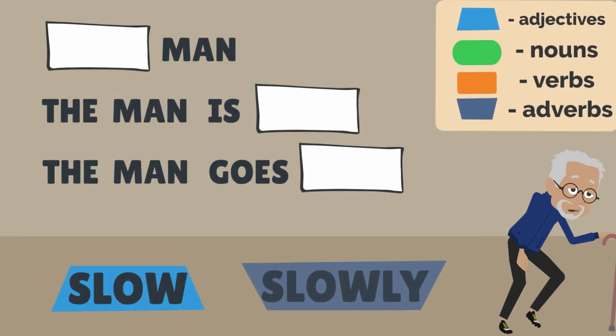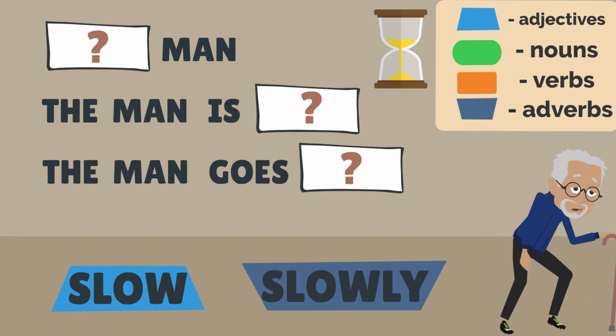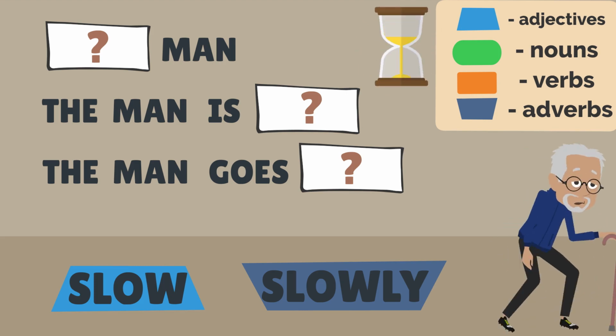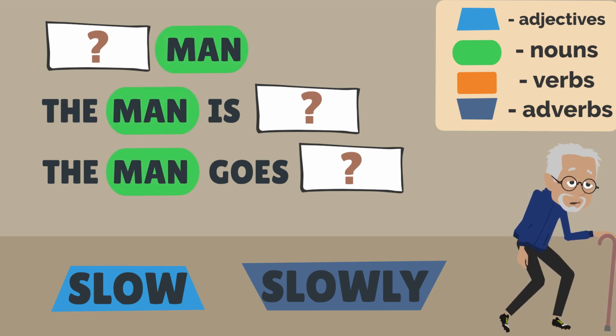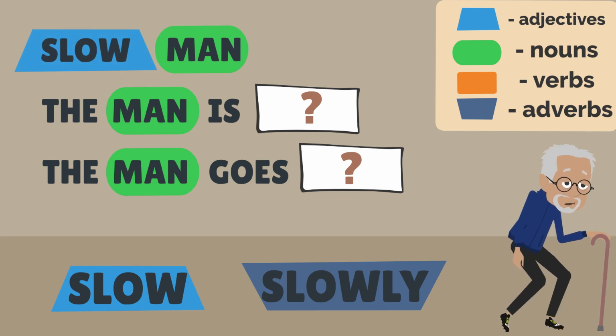Slow or slowly. The word man is a noun. Adjectives describe nouns.